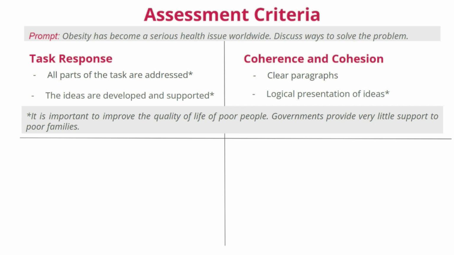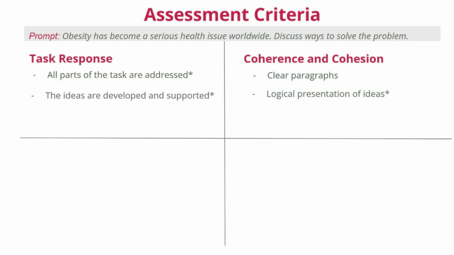But that's not what she wrote. Why not? Because she wasn't careful about the logical development of her ideas. She had those ideas in her head, but she didn't actually write about them logically. And that's a very common mistake actually, so please take care and explain your ideas logically.